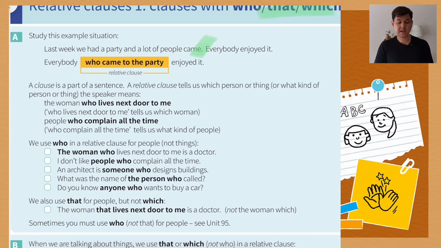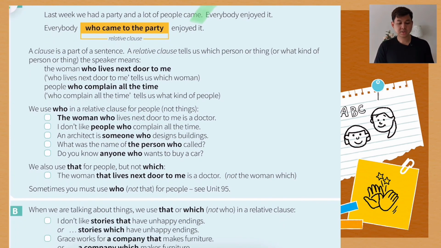You see the yellow highlight on your screen here. This is a relative clause using who. Everybody who came to the party. So a clause is a part of a sentence. A relative clause tells us which person or thing or what kind of person or thing the speaker means. So it adds extra information so that we understand more.